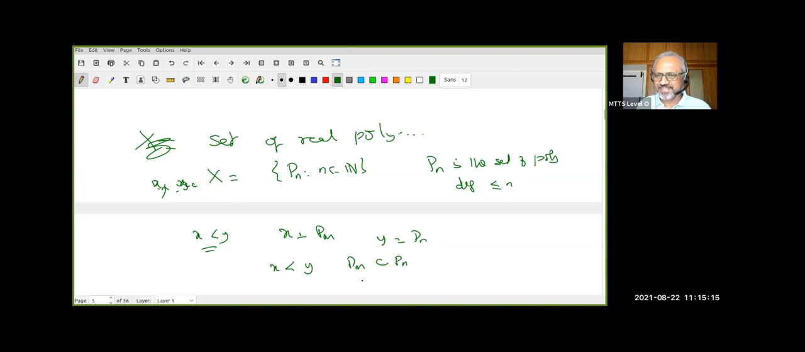You see that? This has all polynomials of degree less than or equal to n, and this has all polynomials of degree less than or equal to m. So if m is strictly less than n, then Pm is contained in Pn. How many of you understand?